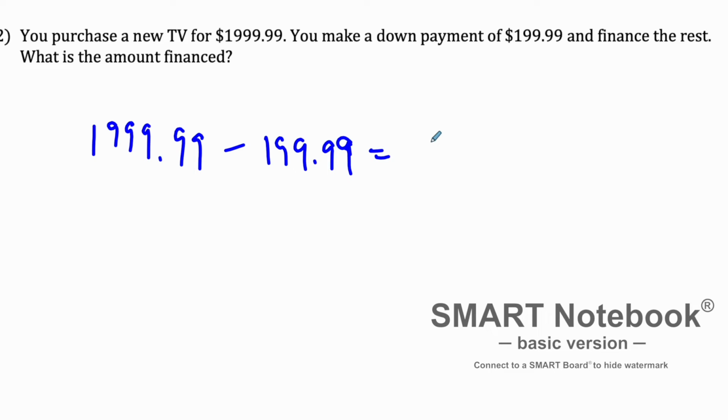And we want to see how much we are going to finance. So you take your calculator, you do 1,999.99, you subtract 199.99, and you can see that we have $1,800 that will need to be financed. $1,800 that needs to be financed.